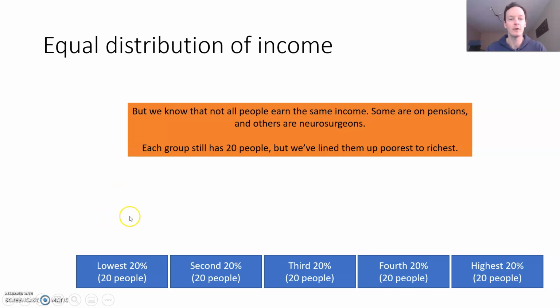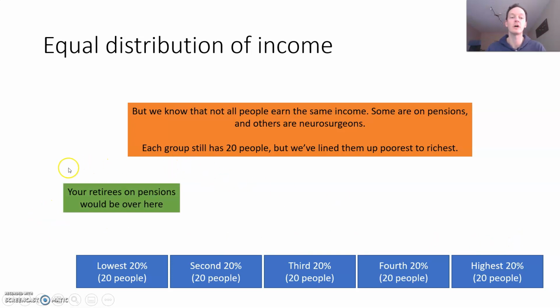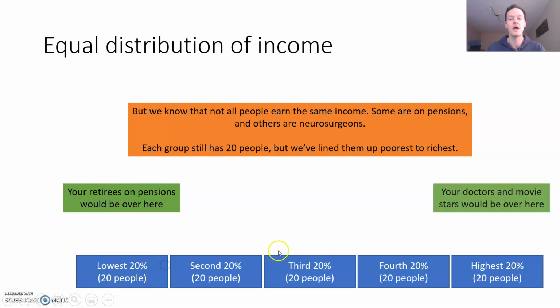So what we're going to do now is, there are still only 20 people in each bucket here, but they're going to be, as we said before, poorest to richest. So if you have a retiree who's on a pension and not earning very much money, they're going to be over here in this box. And if you have doctors and movie stars, they're going to be over here in the highest 20%.